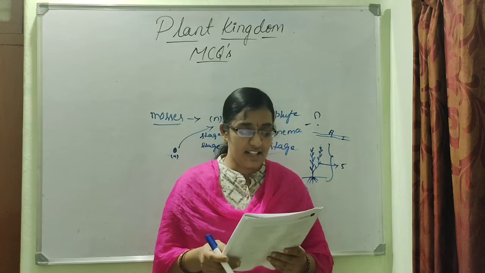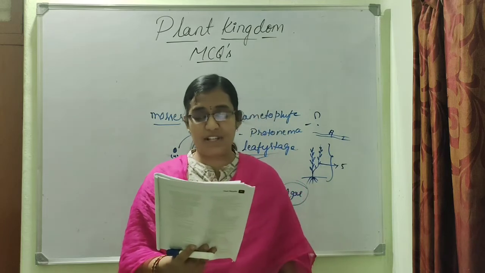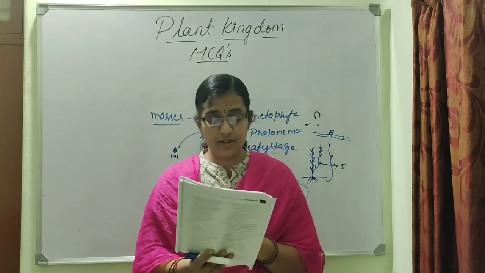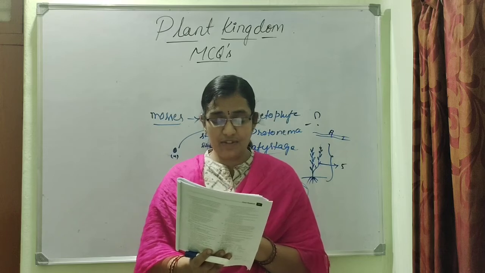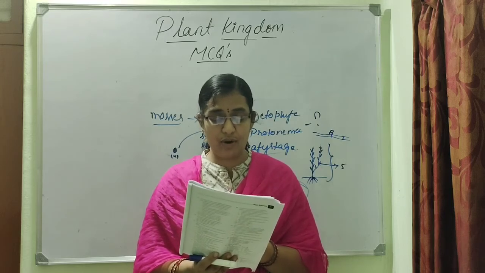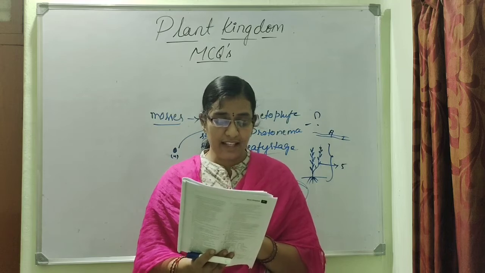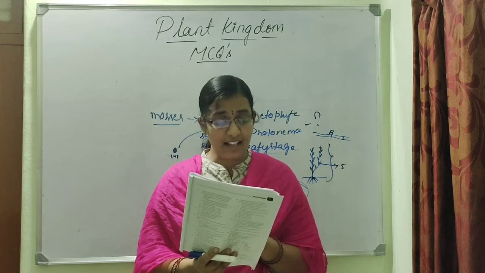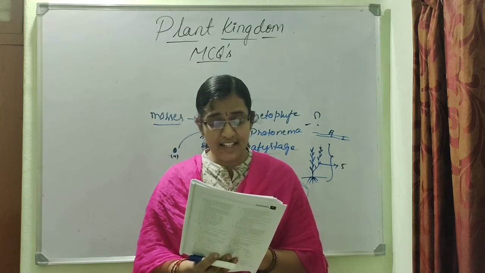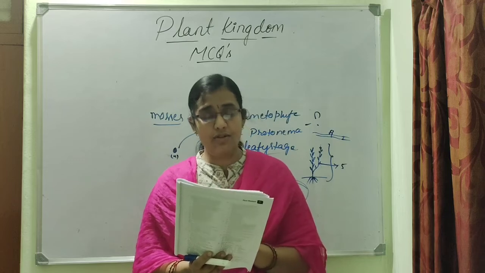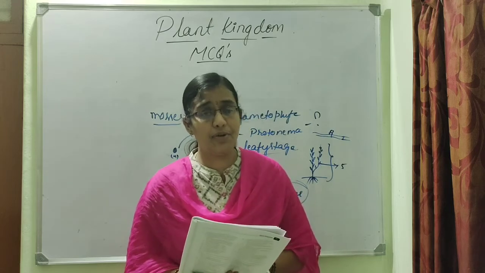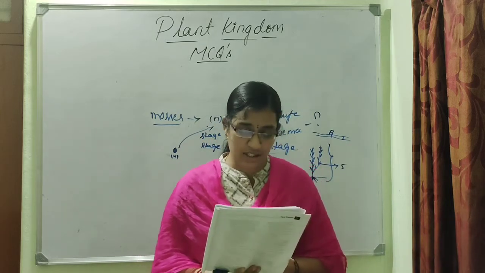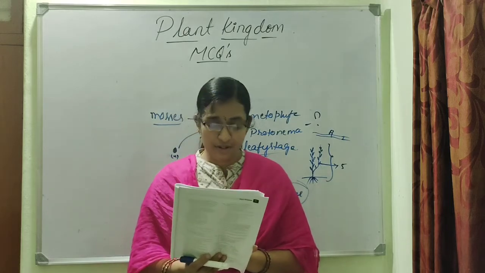Next question. Consider the following statements with respect to gymnosperms and angiosperms. Statement 1. Double fertilization is an event unique to gymnosperms. 2. Angiosperms range in size from microscopic Wolffia to tall trees of Sequoia. See, let us also identify whether they are correct or not. In statement 1, it is given that double fertilization is an event unique to gymnosperms. But is that true? It is unique to angiosperms. Double fertilization is only present in angiosperms, and thus statement 1 is wrong.